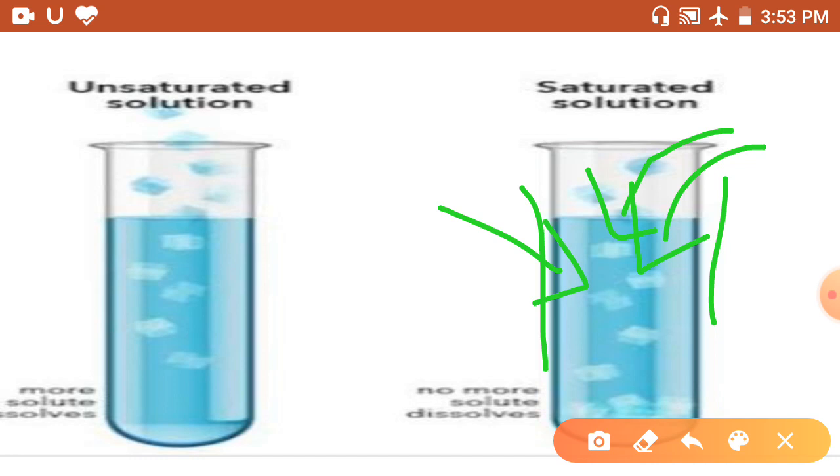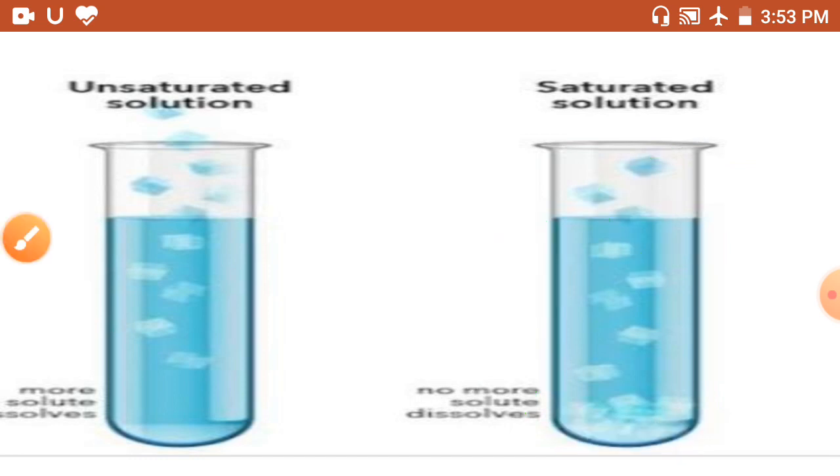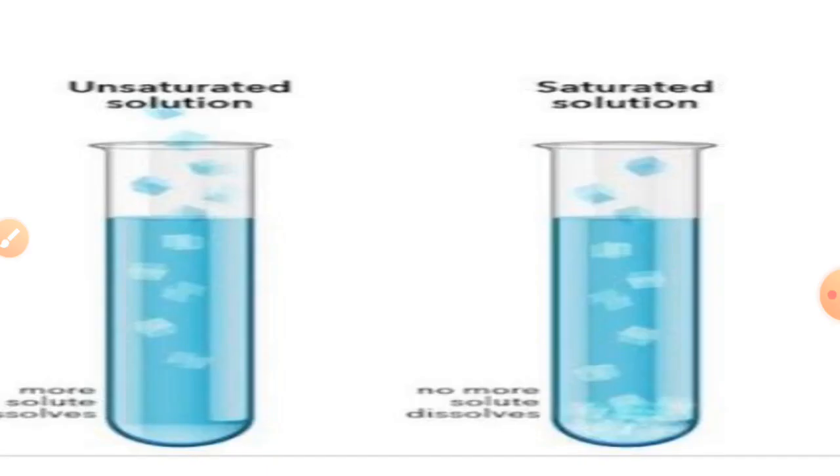So we heat the test tube. When we heat it, the salt dissolves completely. Repeat similarly the addition of salt and shaking of the solution. After some time, you will find that the added salt remains undissolved and settles down. All the undissolved salt is here in the beaker or test tube. So it is a saturated solution.